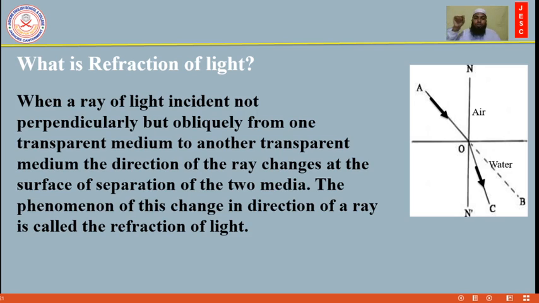When you put a pencil in a water filled glass, you will see the pencil seems to bend or be broken. Actually, this phenomenon is also the refraction of light. So when light passes obliquely from one transparent medium to another, the light changes direction. This phenomenon is called refraction of light.